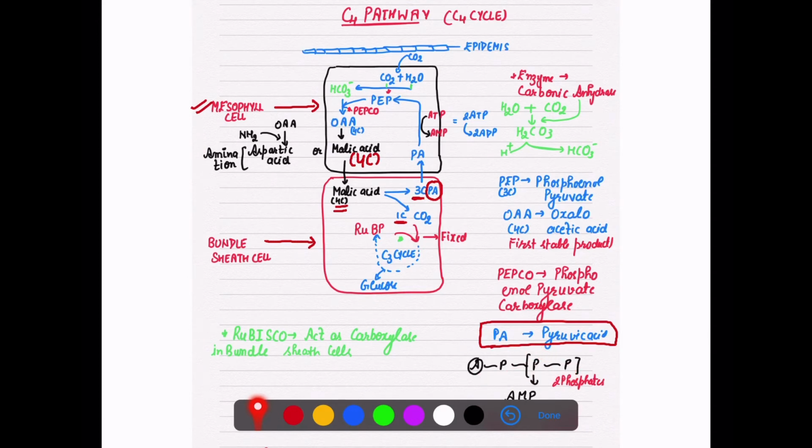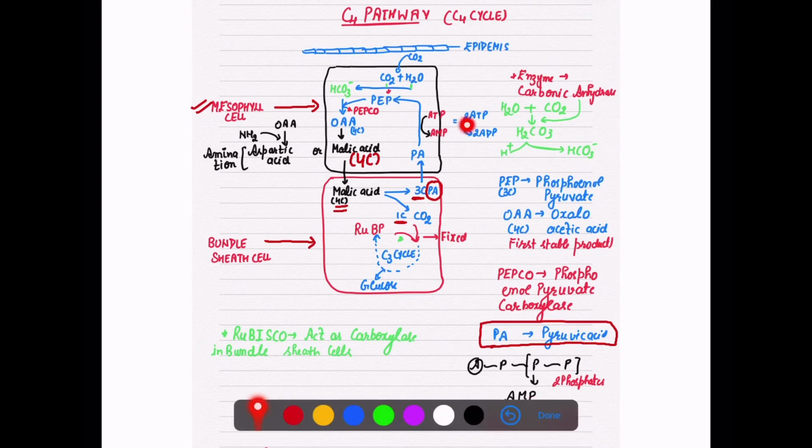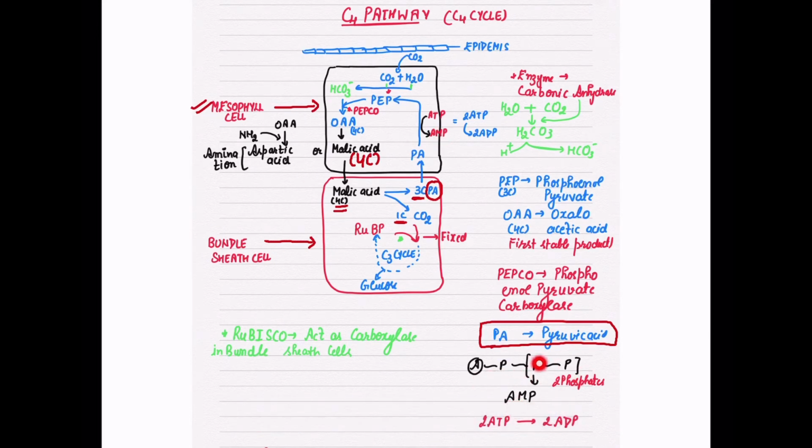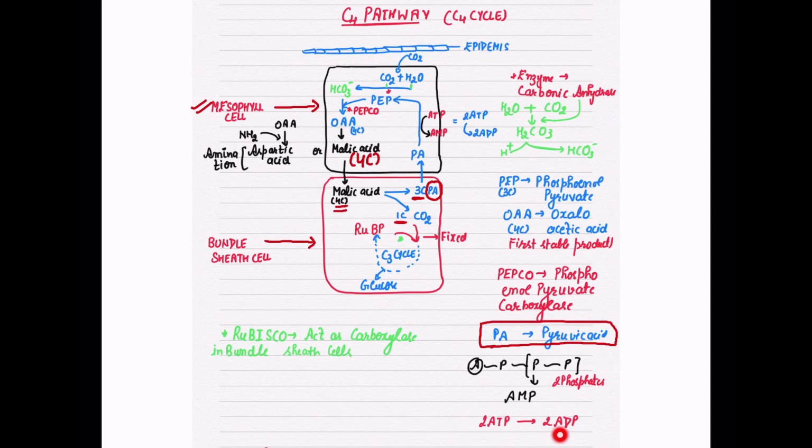If I break down 2 phosphate bonds, or use 2 phosphates, it will convert into AMP. But if I use 2 ATP and convert them into 2 ADP, because we need 2 phosphates somehow, either you can change ATP into AMP, then also there will be 2 phosphates, or you can say that 2 ATP are used and converted into ADP.